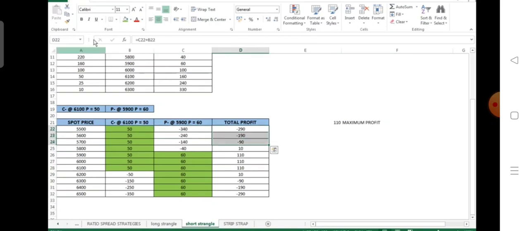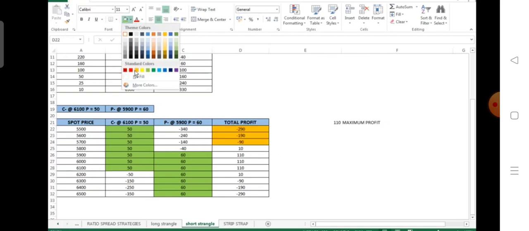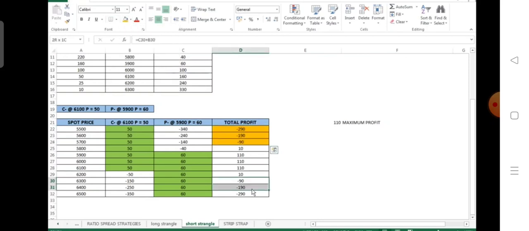So we can see that if the prices are going beyond these levels, that is the strike price levels, it starts giving us unlimited loss. And if the market is range bound between 5800 to 6200, this strategy gives us profit. Now how do we calculate the break even point from this strategy? 110 rupees is the maximum profit which we have gained, right?